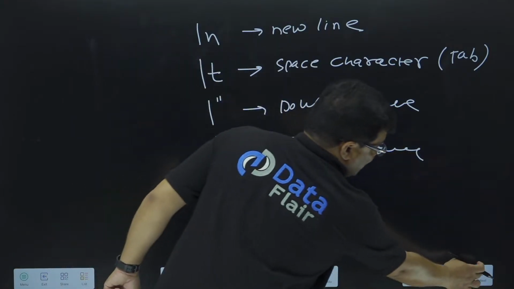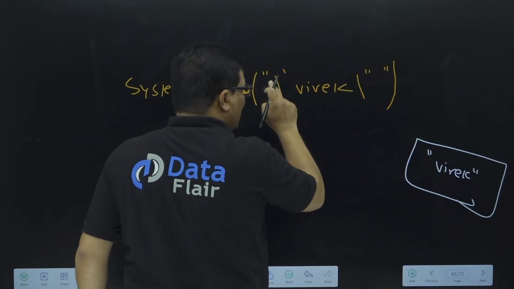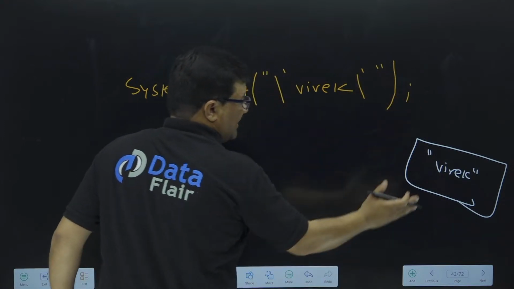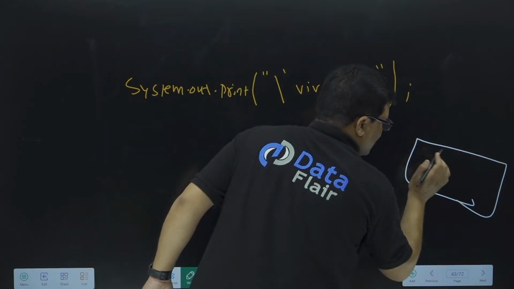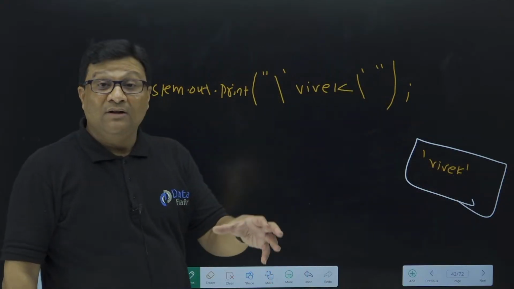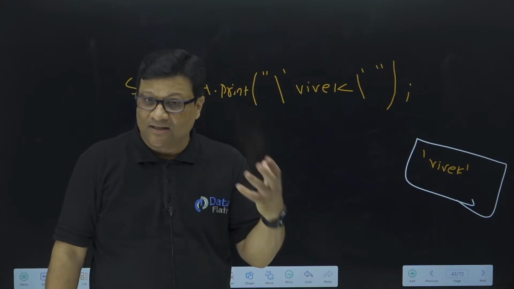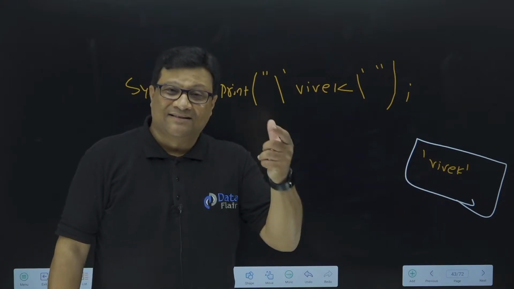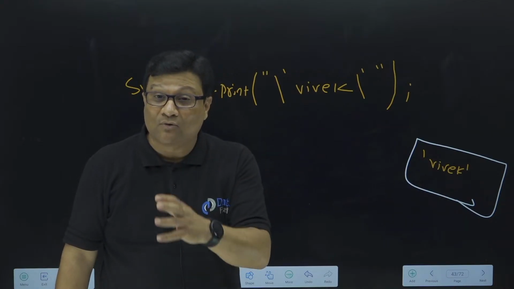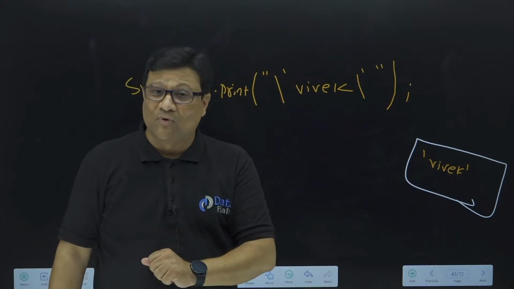If I need to print a single quote on my output screen, then we have to go with this single quote character. Here, instead of double quotes, if I use backslash single quote, then Vivek, then backslash single quote, I'll get my output something like this: single quote Vivek single quote. So this is the syntax you need to follow when you print statements on the console screen. Backslash n for new line, backslash t is for tab, backslash double quote is to print double quotes on the output screen, and backslash single quote we use to print a single quote on the output screen.